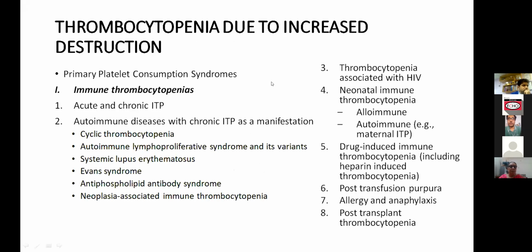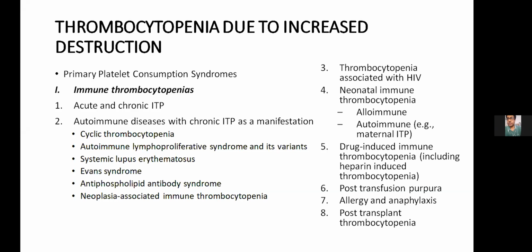Coming to the category of thrombocytopenia due to increased destruction, it could be because of the platelet consumption syndromes, and it could be because of the primary immune thrombocytopenias or non-immune thrombocytopenias. Among immune thrombocytopenias, we can have conditions like acute and chronic ITP. There could be autoimmune diseases with chronic ITP as the manifestations, which could include cyclic thrombocytopenia, ALPS and its variants, SLE, Evans, APLA, and neoplasia associated immune thrombocytopenia.